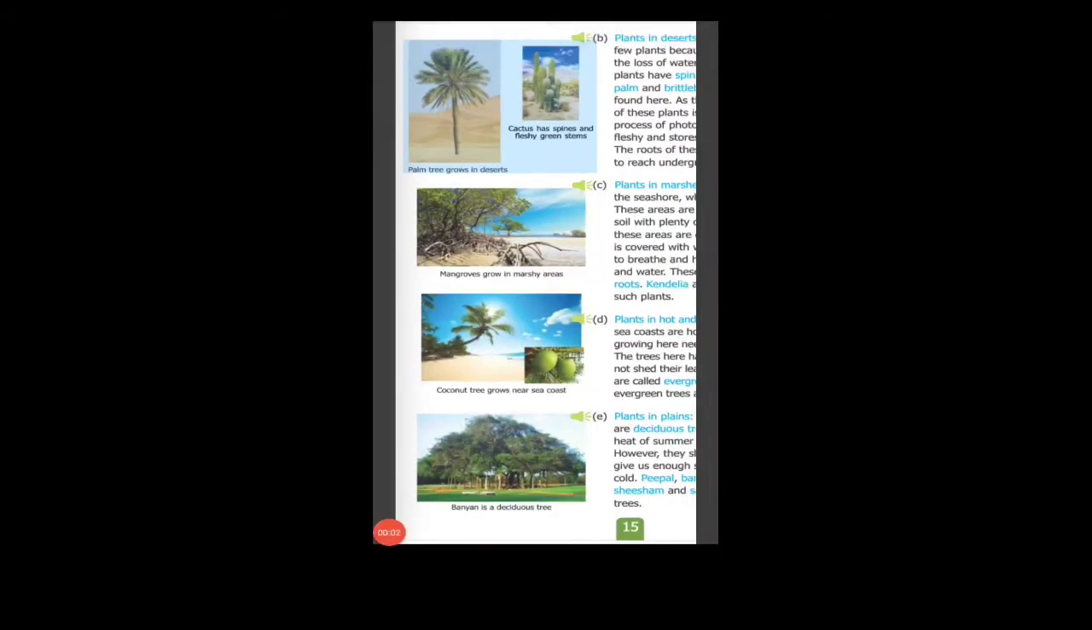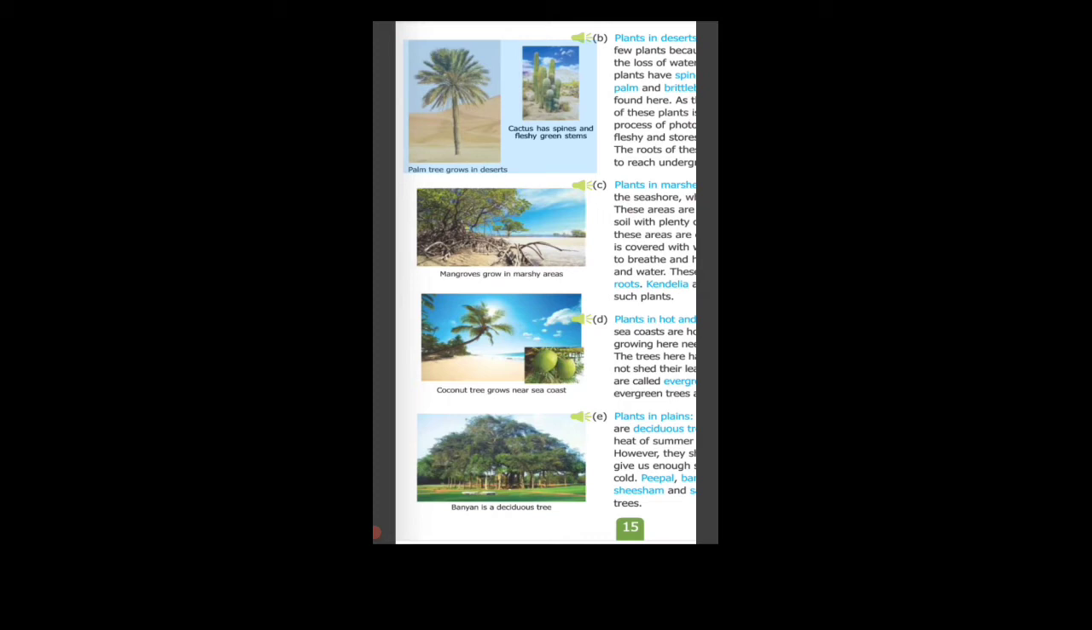Children, now we will study the plants that grow in desert regions. Children, what are deserts? Do you know? Okay, I will tell you. Hot and dry places are called deserts, and there is very little water in deserts. For example, cactus, date palm, babool and kikar are some of the plants that grow in desert regions.